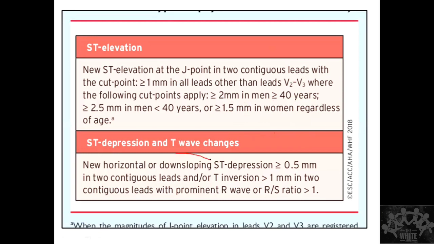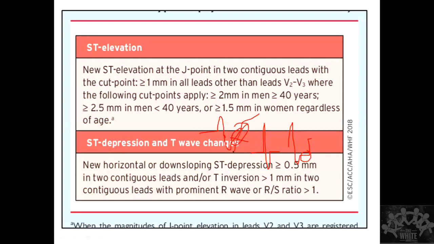Or if there is an ST depression, what is the criteria for ST depression? You see here, it should be more than or equal to 0.5 millimeter. It should be downsloping ST depression. So there are types of ST depression also. Let's say this is my QRS. So there can be something like this. So this is flat. Okay. So there can be something like this, something like this. This is an upsloping ST depression.